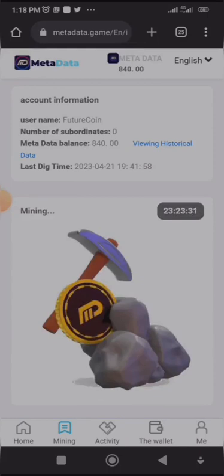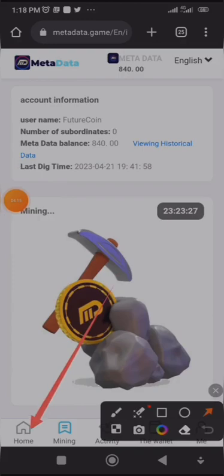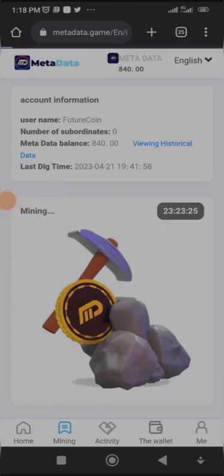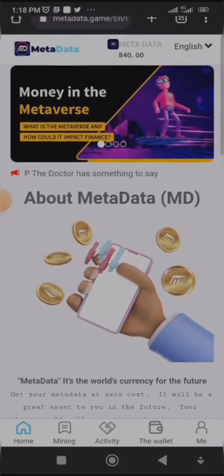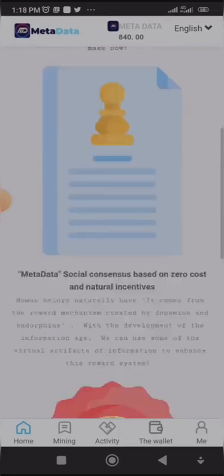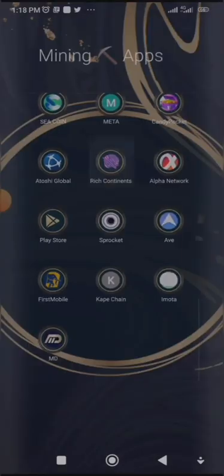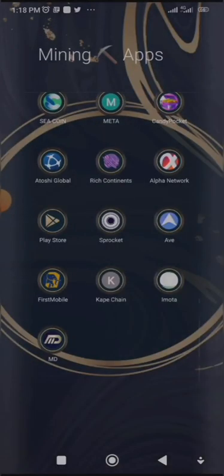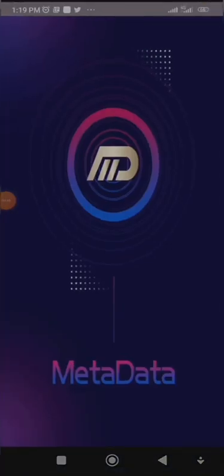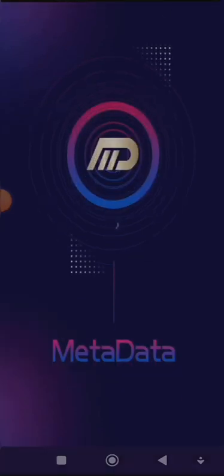Now if I come to the home page, which we have here, it brings me back to the about us page, which we first get to read, and here we have information about metadata. Now let's go to the app version. For those who don't have the app version, I will come to my mining apps and click on the app version. I have it on app, so I'll click on metadata. It will take seconds to load.